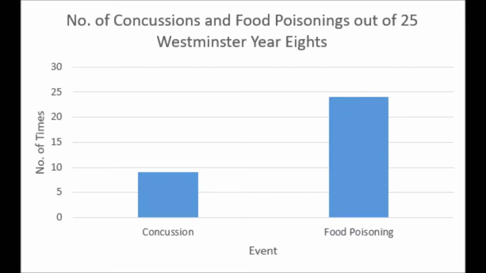Next, we divided the number of concussions by the total amount of injuries, which was 9 divided by 33, which equaled 0.27 or 27%. We repeated the same for food poisonings and turned this data into a pie chart and a bar graph. The graphs on the screen now could be made more accurate if we surveyed more people from Year 8 or even conducted a census of all the Year 8s.